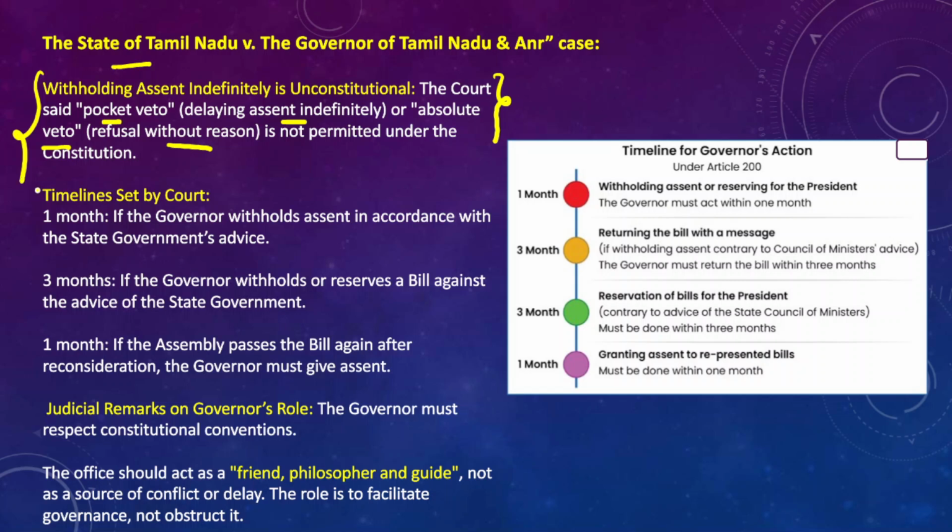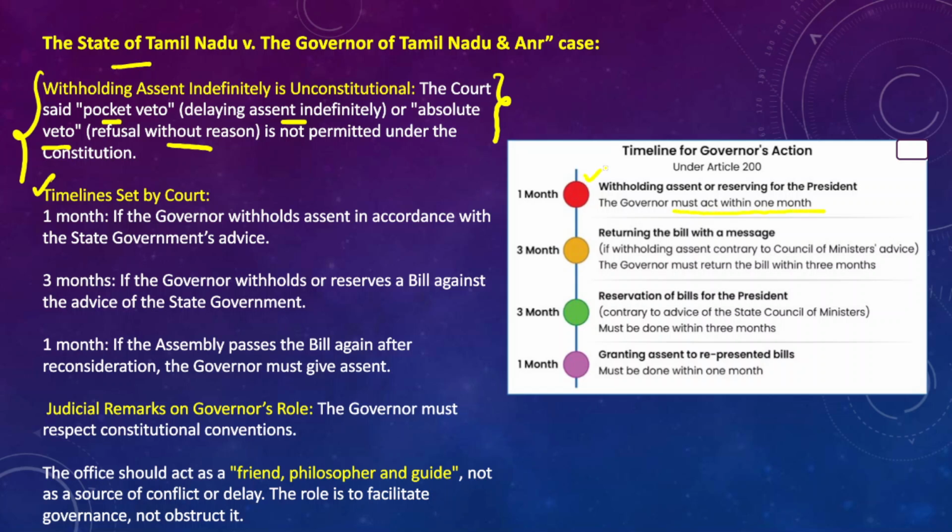However, the Supreme Court has provided a timeline for this. So what timeline has the Supreme Court provided? So Supreme Court has provided that a governor can withhold assent or reserve the bill for the president. So the governor must act within 1 month, right?